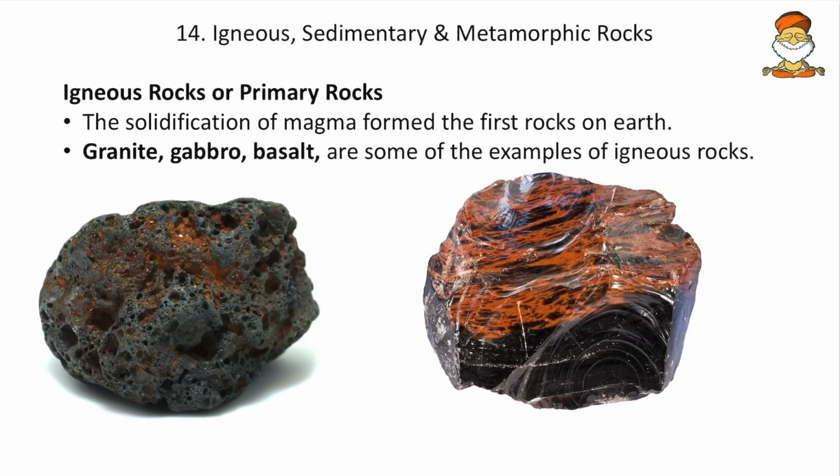Then the rocks: igneous, sedimentary and metamorphic rocks. Firstly, the igneous rocks, we know that they are formed due to solidification of lava. So granite, gabbro, basalt, all these are igneous rocks. So when we see them, we get to know that yes, they have been solidified.